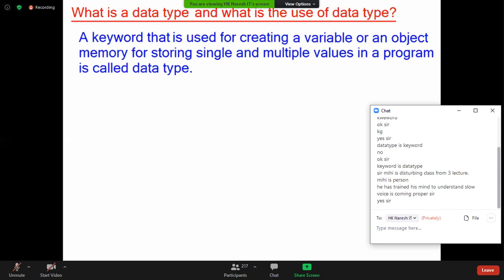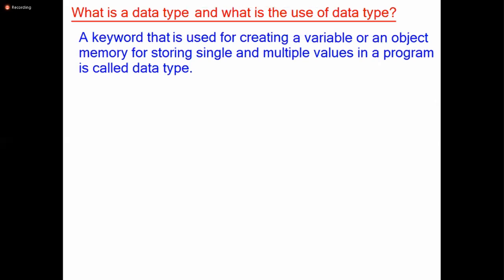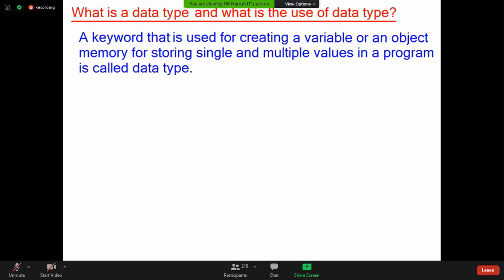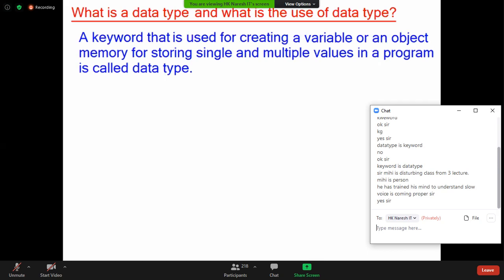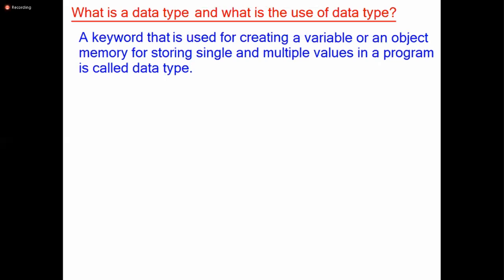All people got clarity? The word data type is a common, generalized word. Now the next question. Tell me, can I say every keyword is a data type? That's why the name data type came. Every keyword is not a data type. There is a set of keywords which perform an operation to work with memory. That is called data type.